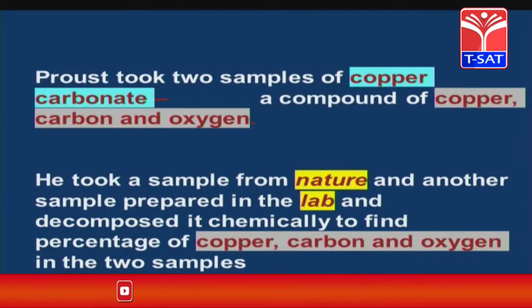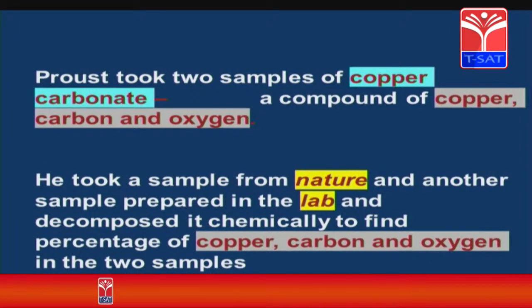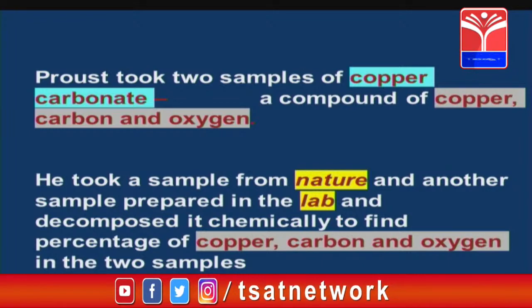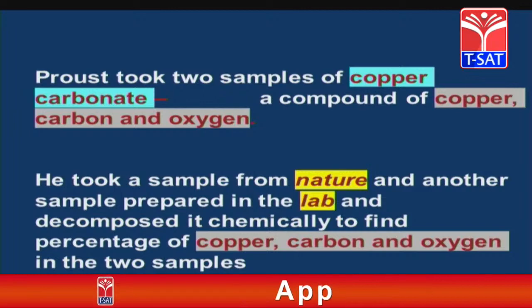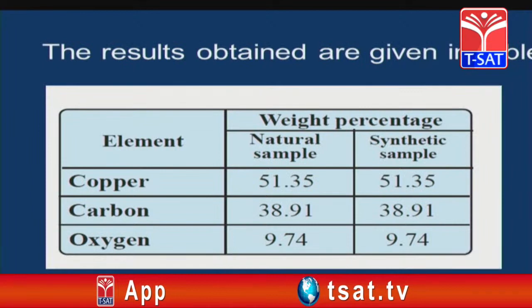And Proust took two samples of copper carbonate. This compound contains three kinds of elements: one is copper, the second is carbon, and the third is oxygen. He took a copper carbonate sample from nature and another sample prepared in the lab, that means a synthetic compound. Both the synthetic and the natural compound contain copper, carbon and oxygen. Now observe one table here.